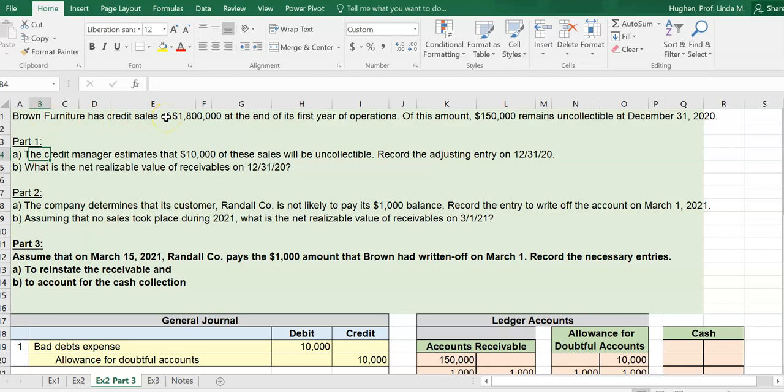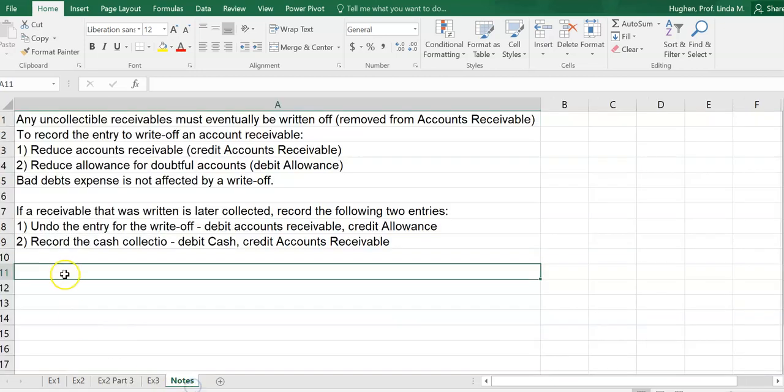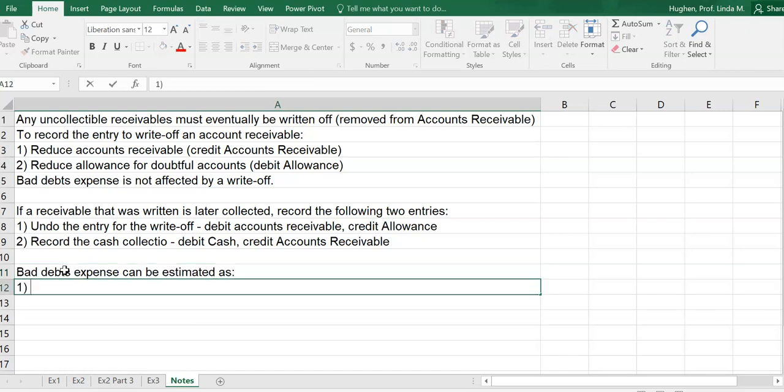And then just apply some rate to that to say what amount is going to be uncollected. So the amount of the bad debts expense can be estimated as, one, a percentage of sales, or sometimes more specifically credit sales, because a cash sale is not going to have any bad debts expense associated with it, of course.